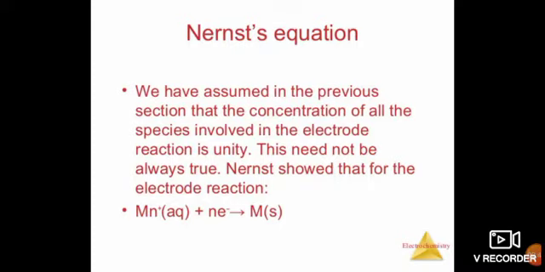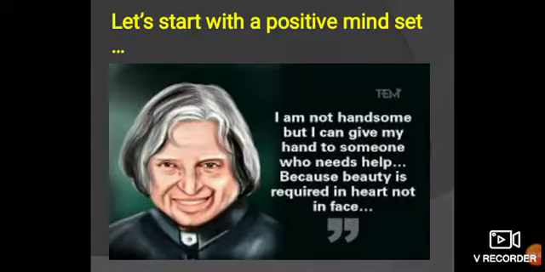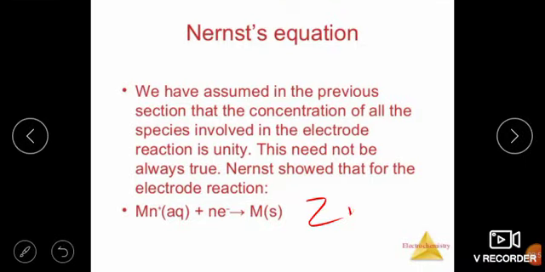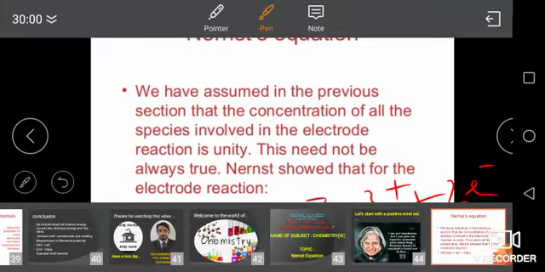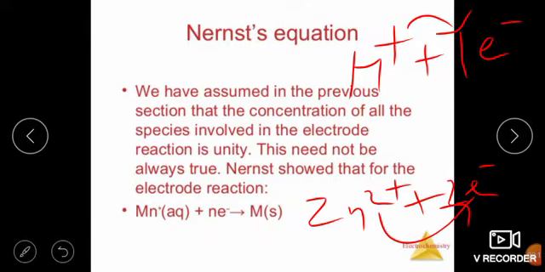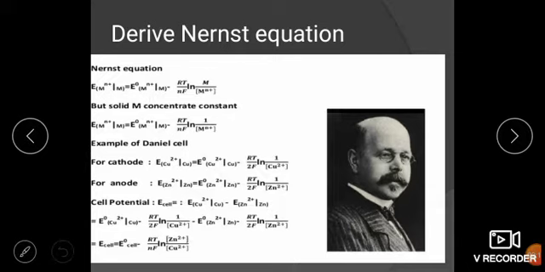If M, any metal, loses n positive charge, that means n number of electrons are lost from here. It is simple. To explain in a simple way, if zinc has two positive charge, it means that it lost two electrons. Whereas on the other side, if H has one positive charge, it means that it is losing one electron. So number of positive charge, number of electrons will be there. Okay, so it is derived by Nernst in his equation.